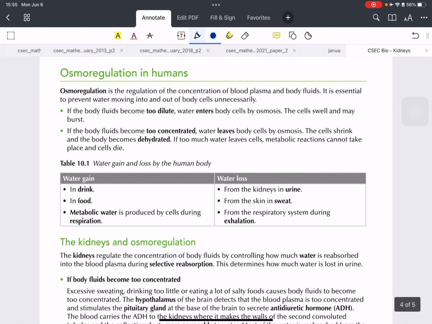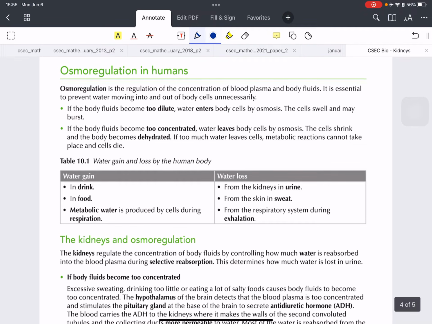Okay, so let's move on to this subtopic called osmoregulation, and this is where I will get into the hormones now. Osmoregulation is essentially the regulation of body fluids and blood in the body. It is very important to prevent water from moving too much into cells and causing them to burst, or moving out of cells and causing them to dry up.